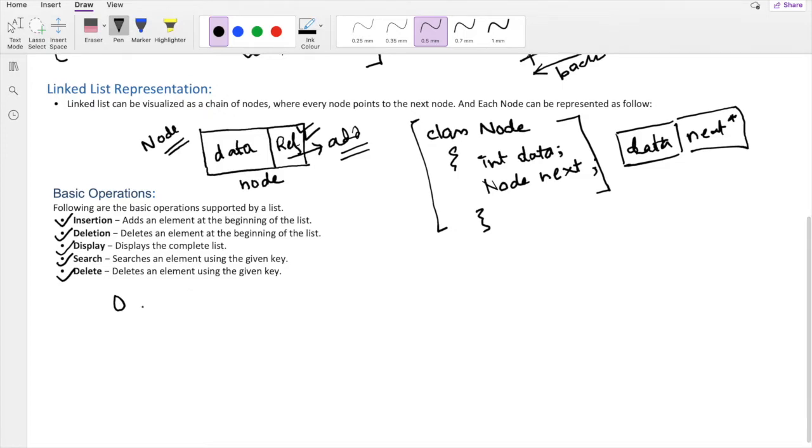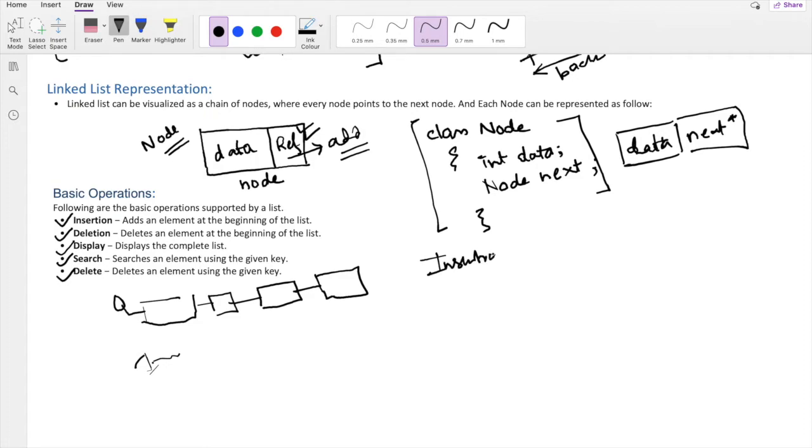For example, you have this linked list. A question may come like, what are the operations, or give a code snippet of the different operations of a linked list.